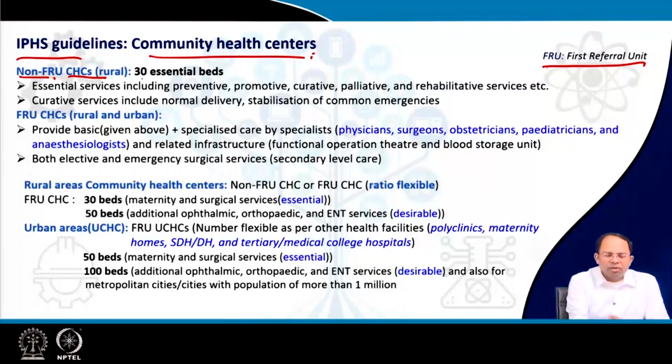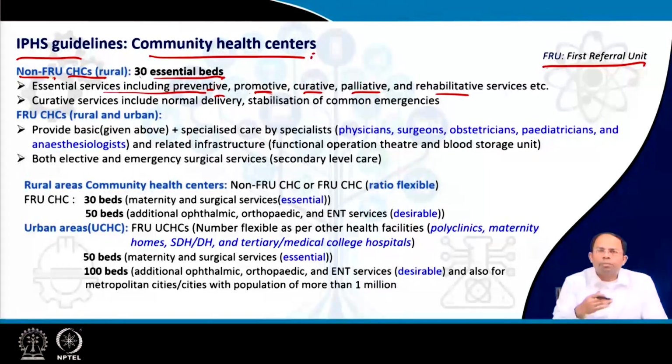Non-FRUs will have 30 essential beds, and essential services include preventive, promotive, curative, palliative and rehabilitative services. Now, what is a preventive service? Preventive services are measures taken to prevent the onset of diseases, like immunization programs, and many other things can come under that. Promotive services are the overall different kinds of programs which can be undertaken so that we can promote good health among the people.